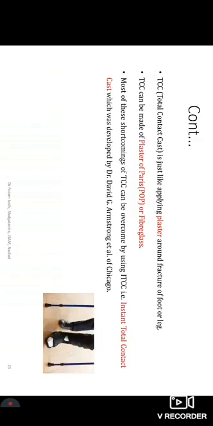Continuing furthermore, there is a plaster of Paris device, that is a total contact cast, and another one is the instant total contact cast. You can appreciate it in the image. This is a particular type of footwear that patients have to wear, and there are some bands also that keep the leg in a particular position. So if it is absolutely necessary for the patient to walk or to reach somewhere, then they can use this type of device. So this is about allopathic management.